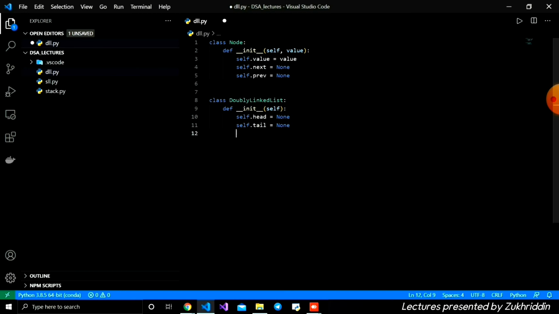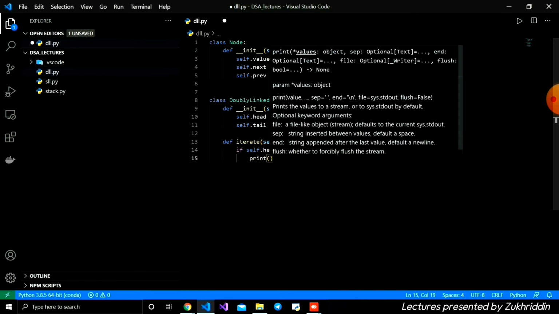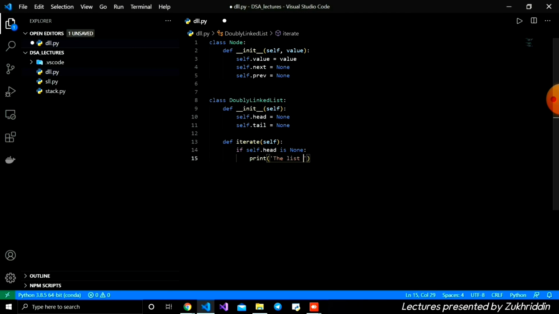And we're going to create our iterate function for iterating. The iterate function is the same as what we wrote in the single linked list. I define a function iterate with the self parameter. Inside we check, as before, if self.head is None, and I will print the list does not exist.